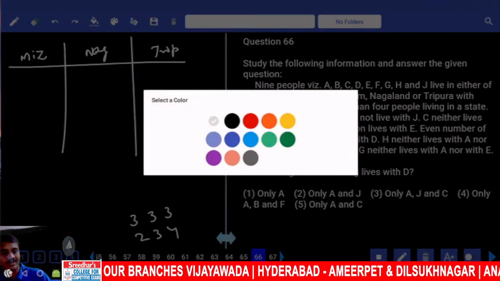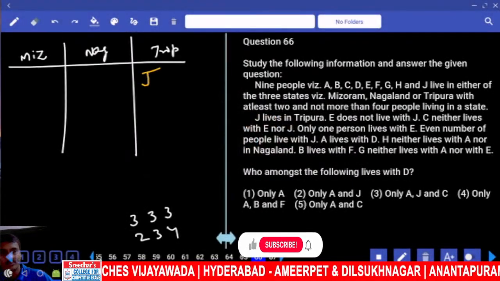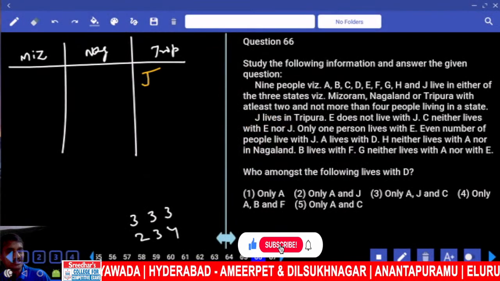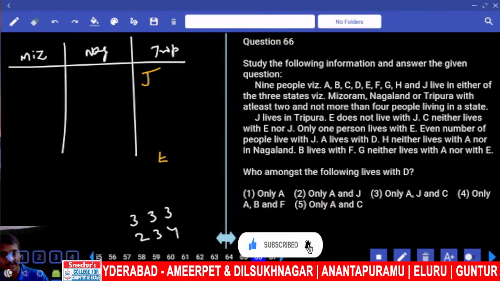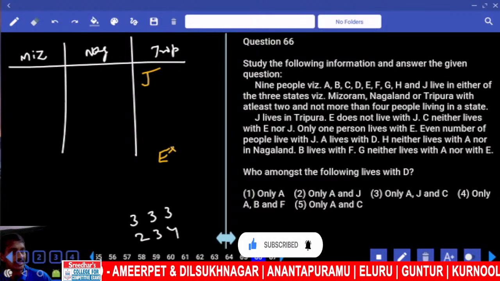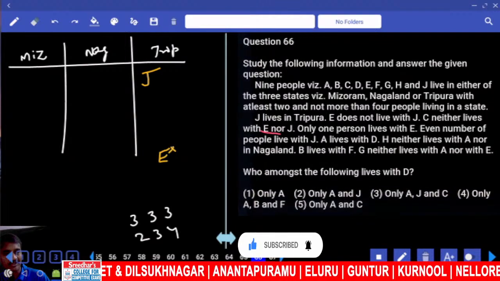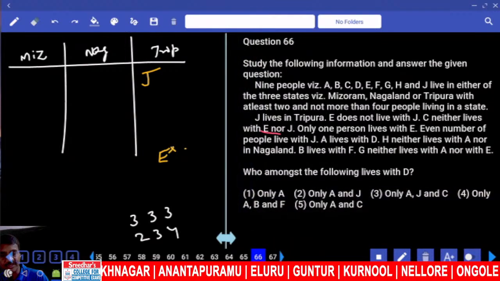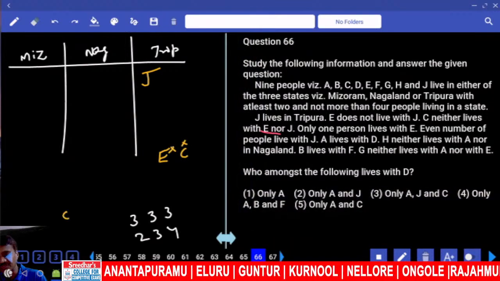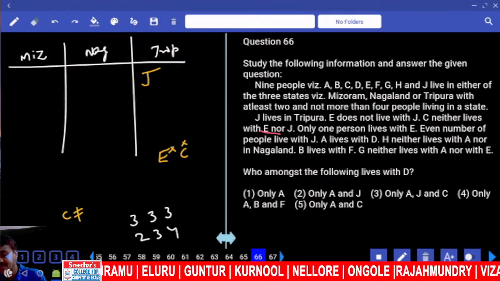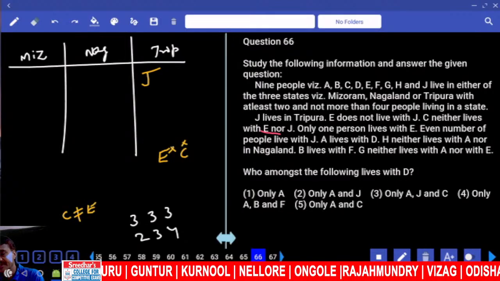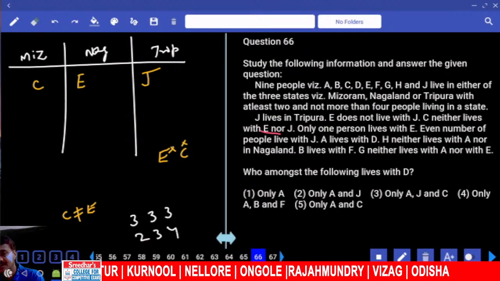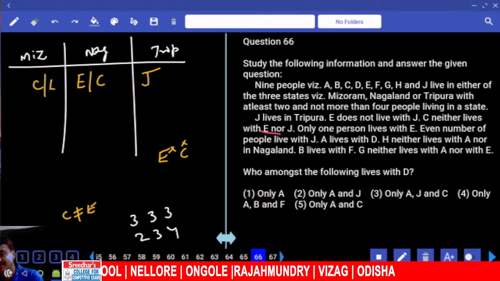Now no parameter is added to this one, hence definitely first priority. E does not live with J, so E cannot be in Tripura. Next, C neither lives with E nor J. C cannot be with J, and C and E are not in the same state. If C is here, E will be there.